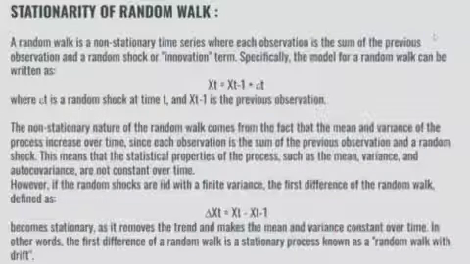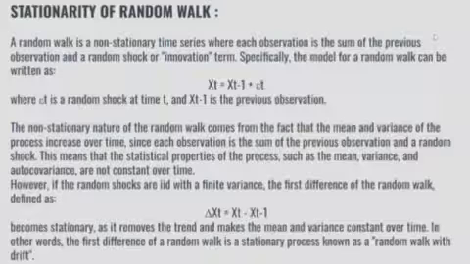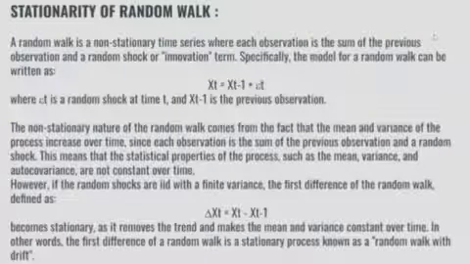Next, stationarity of random walk. A random walk is a non-stationary time series in which each observation is the sum of the previous observation and a random shock or innovation term. Specifically, the model for the random walk can be written as x_t equals x_{t-1} plus w_t. The w_t is the random shock at time t, and x_{t-1} is the previous observation.